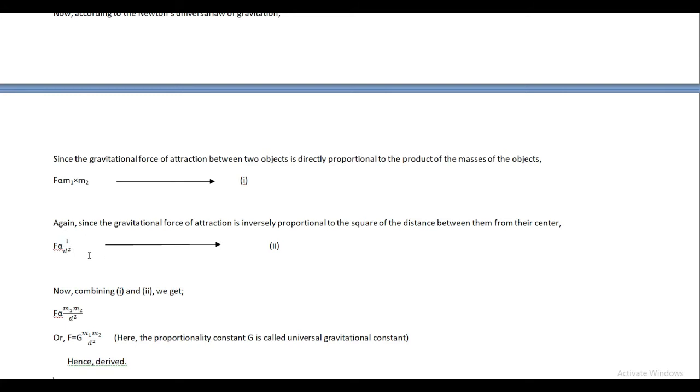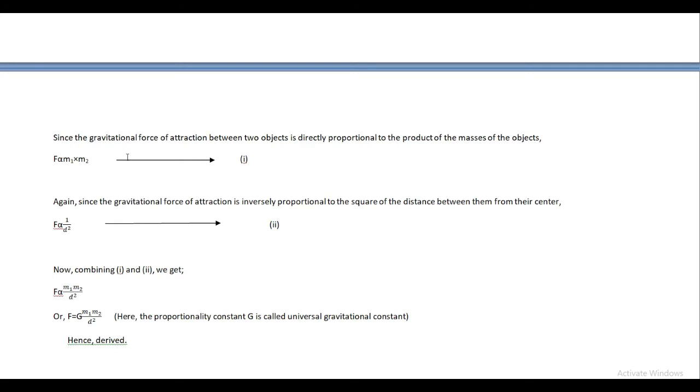Like if it is saying inversely proportional to the distance, then we have to write 1 upon distance. But it is saying it is inversely proportional to the square of the distance, so we are writing F ∝ 1/d². It means it is inversely proportional to the square of the distance between their centers. So I think you have become clear. Whenever statements say inversely proportional, then you have to write 1 upon something.